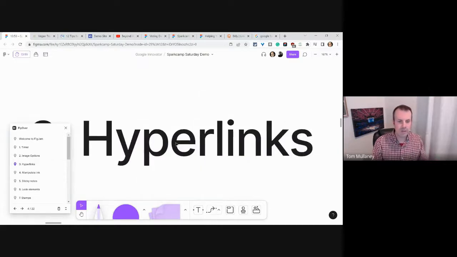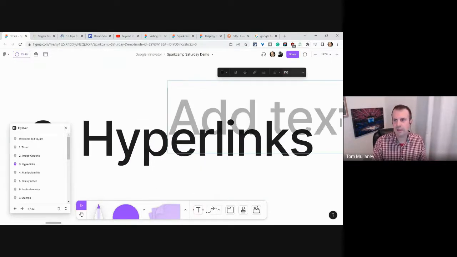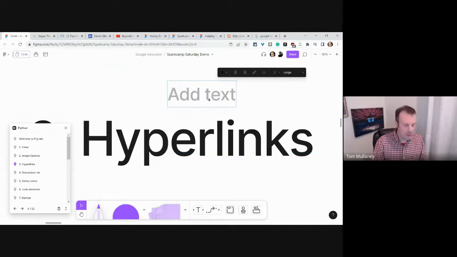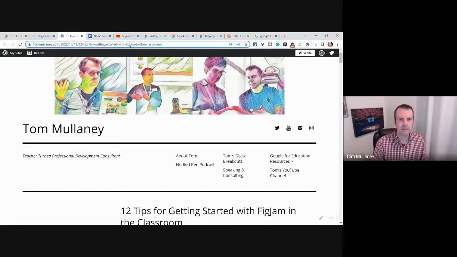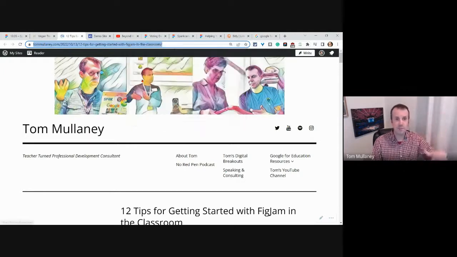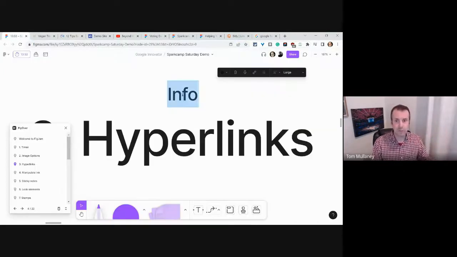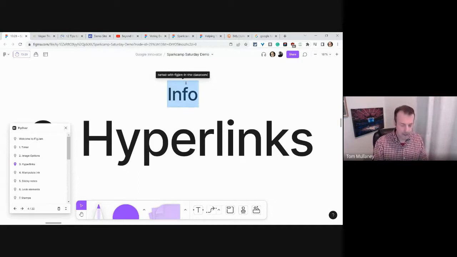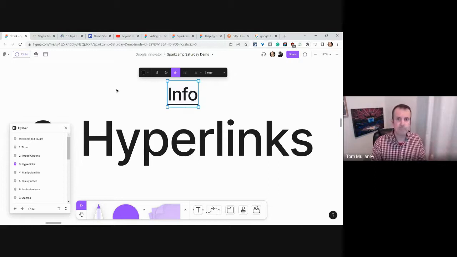So hyperlinking is really nice. Let me just put a text here on the canvas, and let's get that a lot smaller. And let's say info, and I want to hyperlink that with my blog posts about getting started with FigJam. If you want to leave this session, you'll have this FigJam when we're done, you can just read this blog post and it has it. Okay, great. Hyperlink in a collaborative whiteboard, very useful. Love that I can do that, but it's better than that.